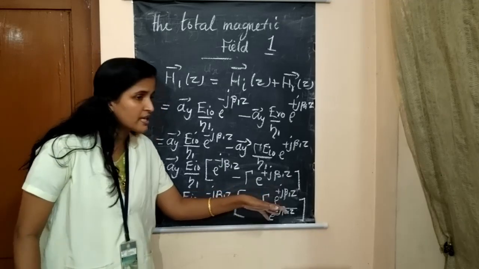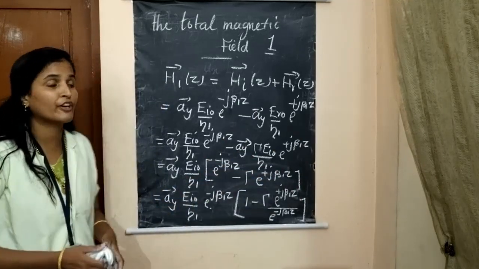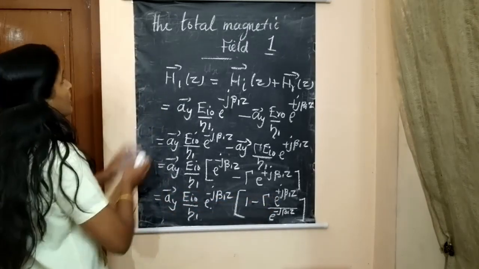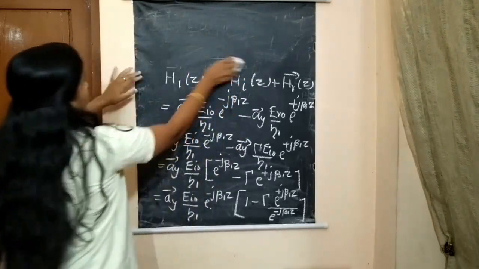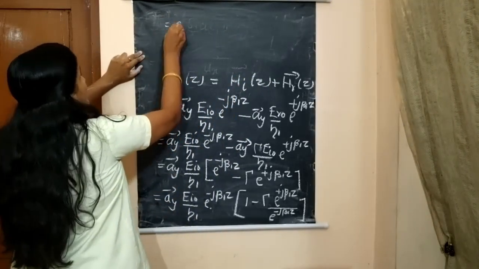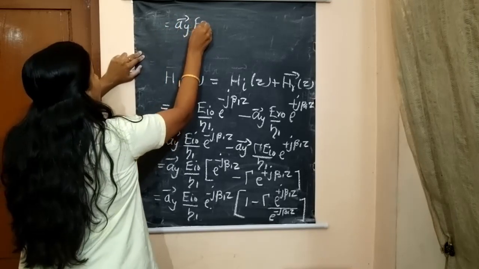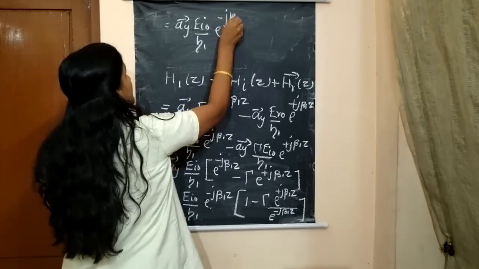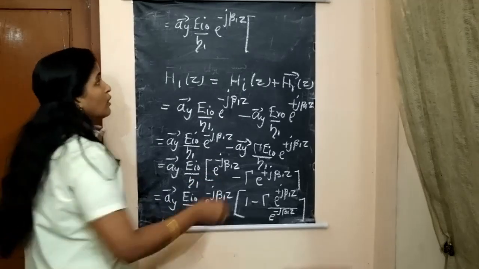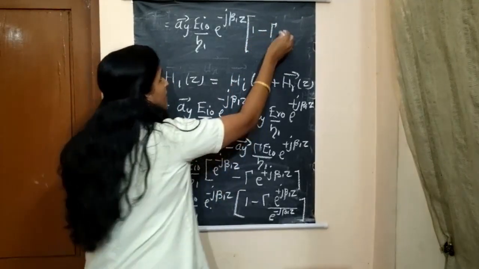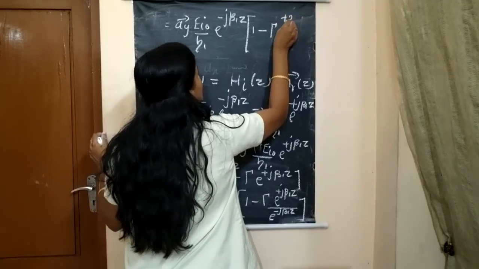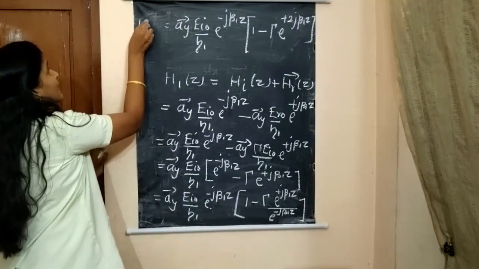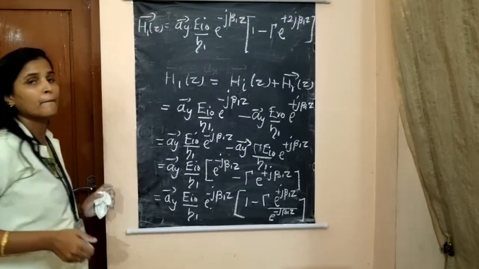So e^(+jβ1z) into e^(+jβ1z), we can combine and write as e^(+2jβ1z). So we'll rewrite it as a_y E_i0 divided by eta_1 into e^(-jβ1z) into 1 minus Γ e^(+2jβ1z). So this is the total magnetic field in medium 1.